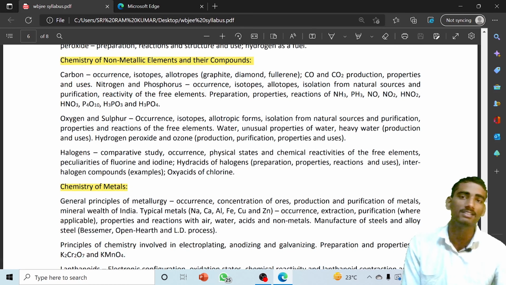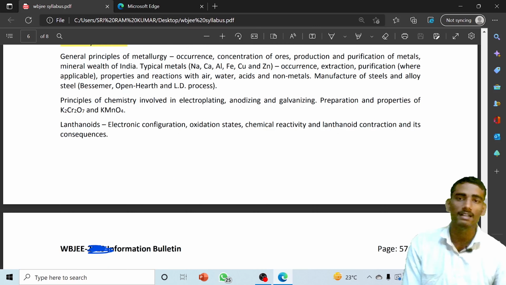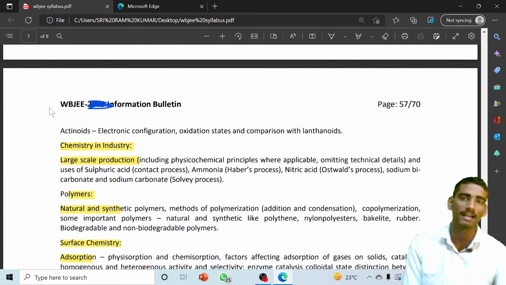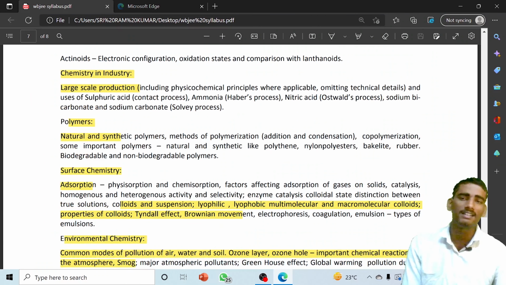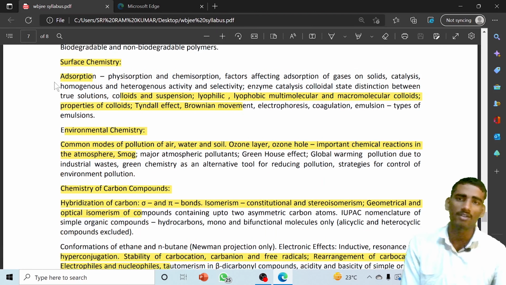Next is the chemistry of non-metallic elements and their compounds, where you especially have to focus on carbon: the occurrence of carbon, various isotopes, and all things you have to study. Last is the chemistry of metals. You can clearly realize a large detailed syllabus is present. From surface chemistry: adsorption, colloidal and suspension, lyophilic, lyophobic, and all things you have to study.